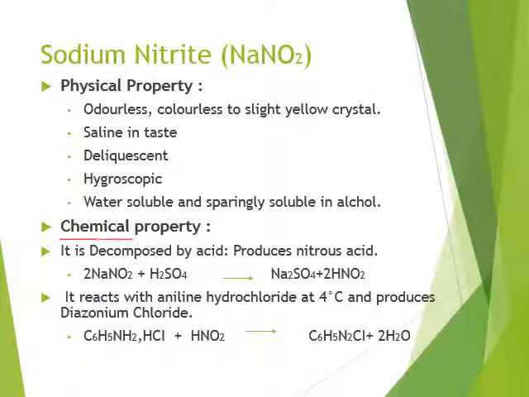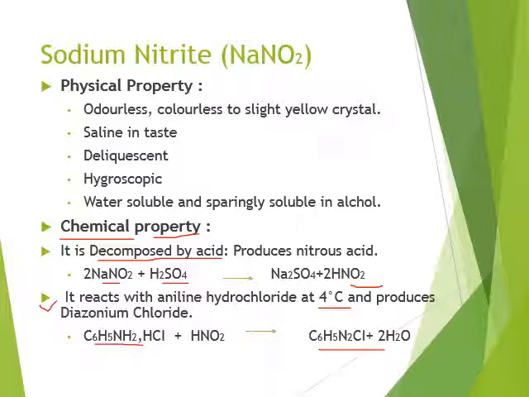We will see the chemical properties. It is decomposed by acid. Whenever sodium nitrite reacts with H2SO4, it produces nitrous acid and Na2SO4. Second chemical reaction, it reacts with aniline hydrochloride at 4 degrees Celsius and produces diazonium chloride.